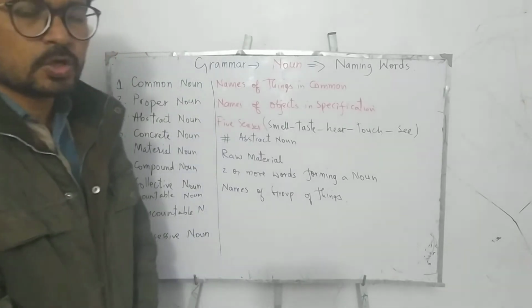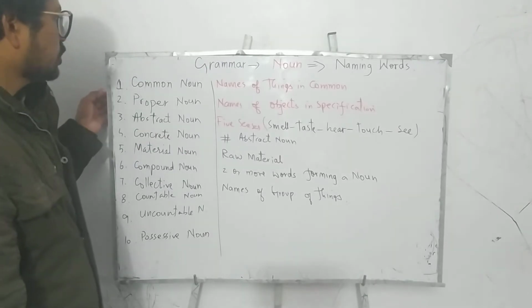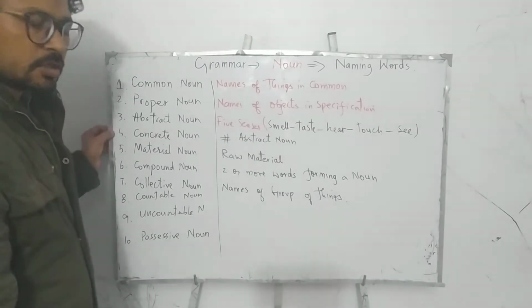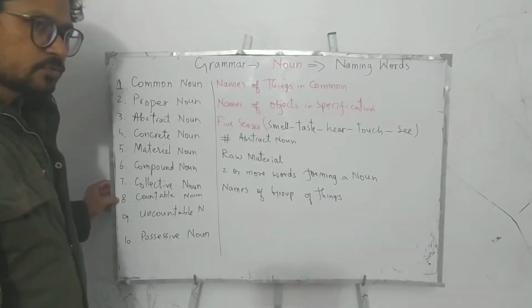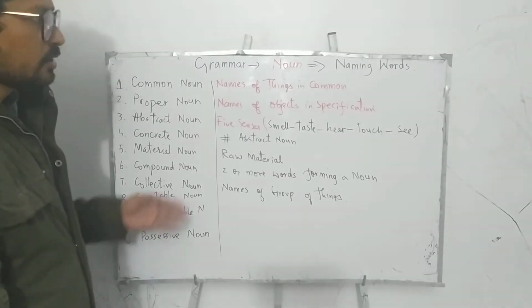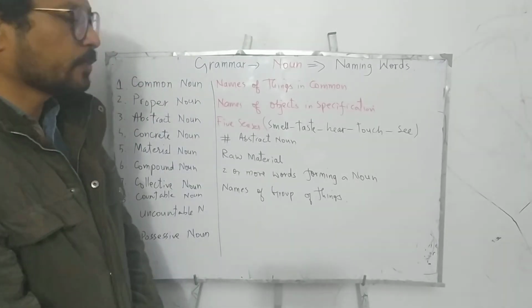Now there are a lot of types of noun. I have written them here. Firstly, there is common noun, then proper noun, abstract noun, concrete noun, material noun, compound noun, collective noun, countable noun, uncountable noun, and possessive noun. Let's start with common noun. Common noun is basically a name of things in common.